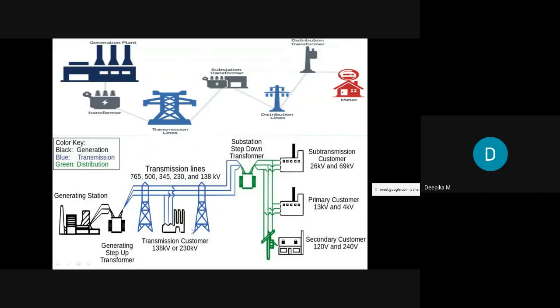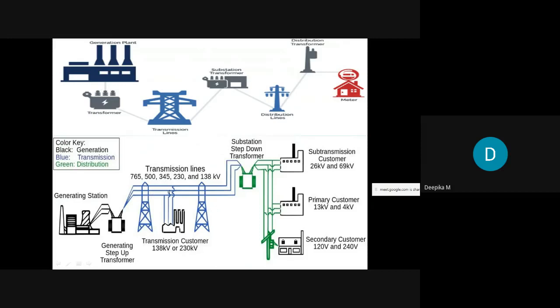And here also you can observe we have a generating station, and we have a step up transformer near the generating station which is going to step up the voltage. And this stepped up voltage may be 765, 500, 345, 230 and 138 kilovolts. And we have a transmission customer, like industries, which may tap the power at 138 kilovolts or 230 kilovolts. So that much voltage will be supplied to a particular industry.